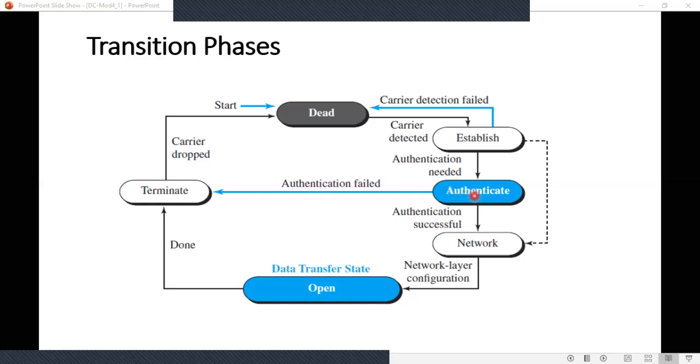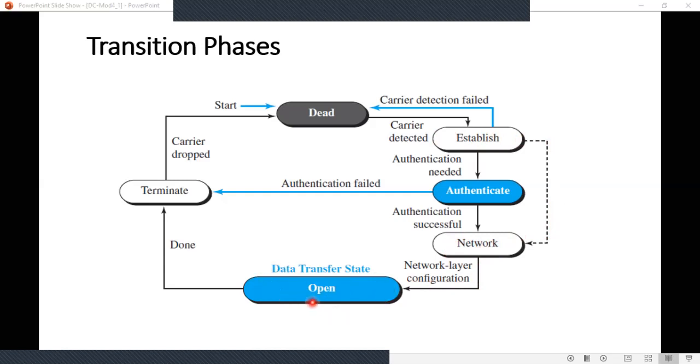Now, if this authentication is not required, then from the established state, it will go to the next state, that is the network state, for network layer configuration. Then it moves to the open state. Usually the data transfer takes place in this open state.